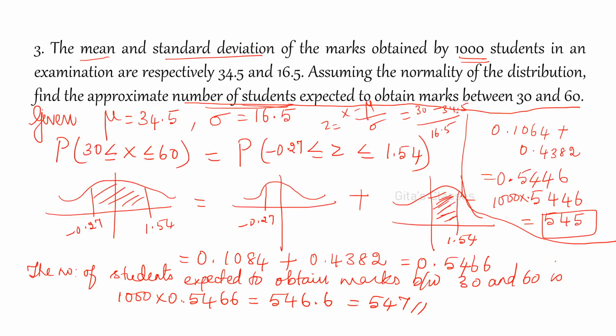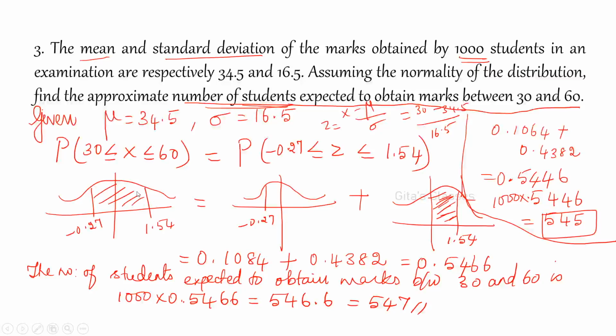Are you getting the value? Let's check this, because I did not check that. 4.5 divided by 16.5. Yeah, 0.27, minus 0.27 is correct. Similarly, for 60 also you have to find it, it will be 1.54.